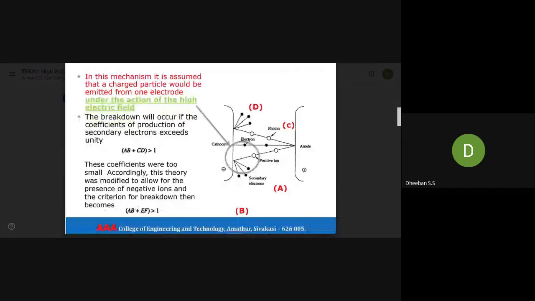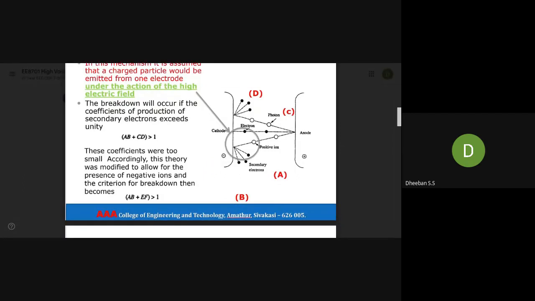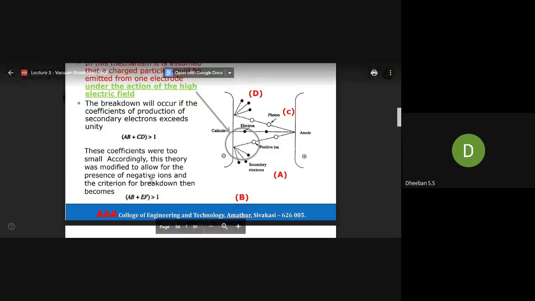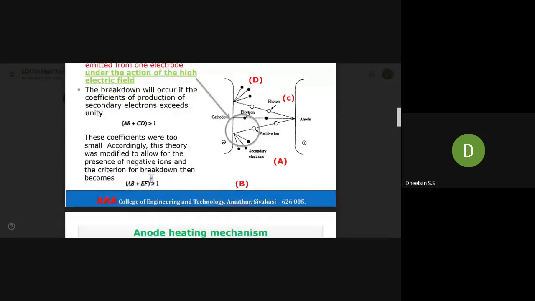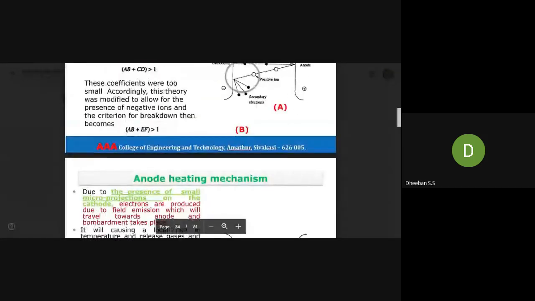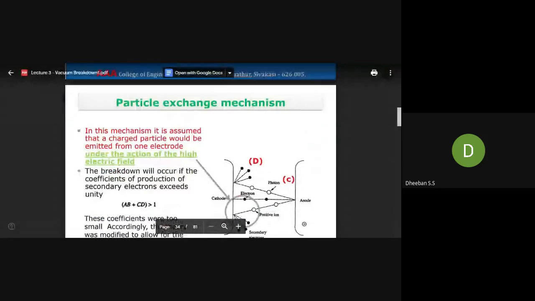So here, if we are considering the negative ions, we are omitting the positive ions. If we are taking it with respect to the negative ions, you will get a condition like this: AB plus EF greater than 1. So it is just modified from this to this. Now moving on, this is the particle exchange mechanism.